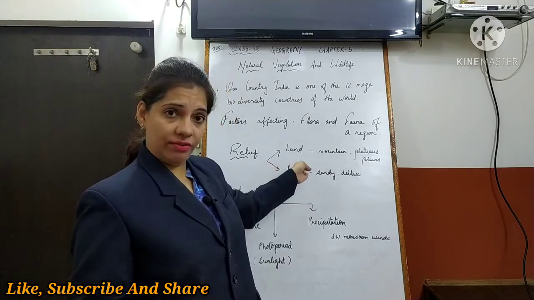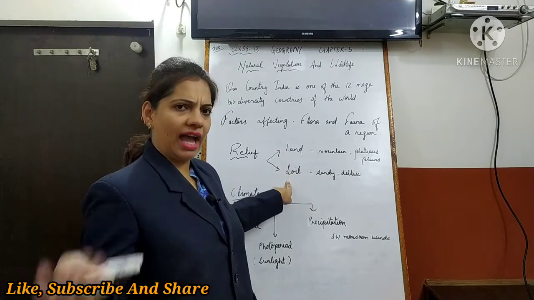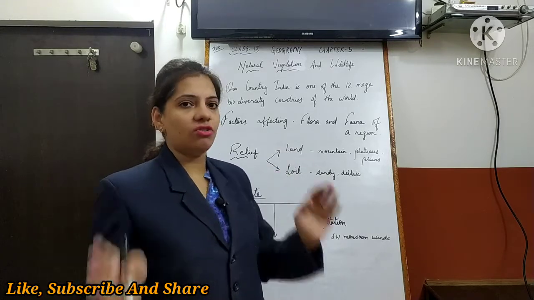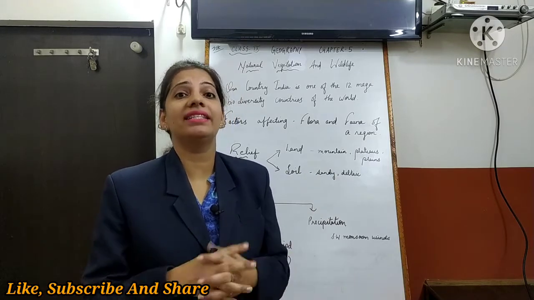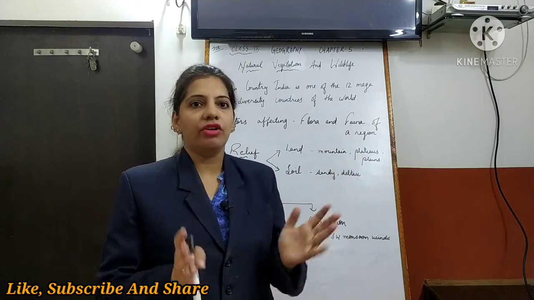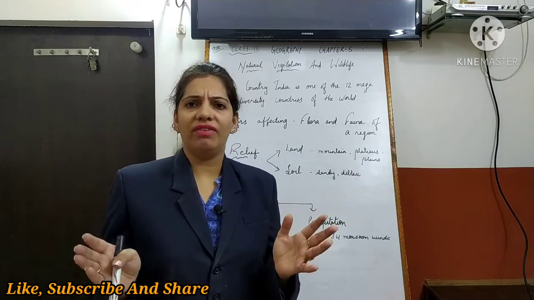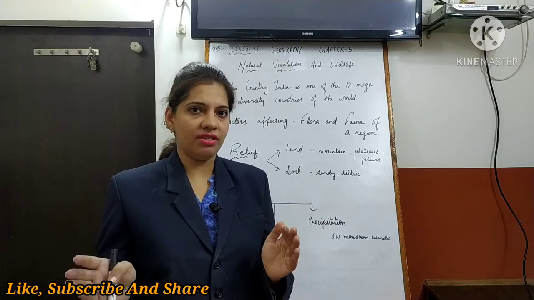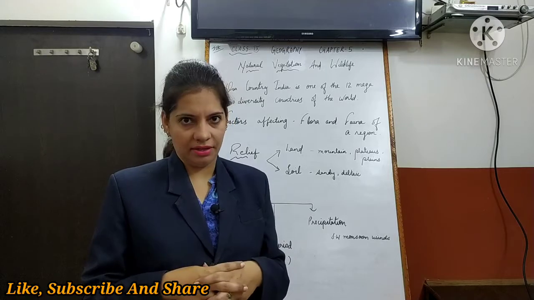That is a part of relief. Another part of relief, soil. They both go hand in hand. Soil is another part of the land, and soil also determines the type of vegetation. If you go to a desert, you will find sandy soil. What does it support? It supports thorny vegetation. Different vegetation is there in deserts and dry areas, as the sandy soil is there.